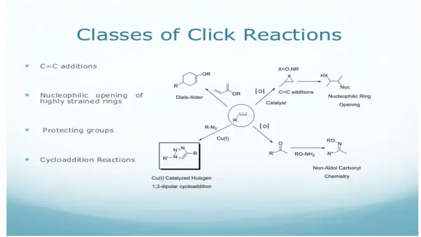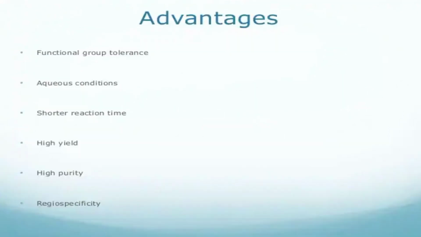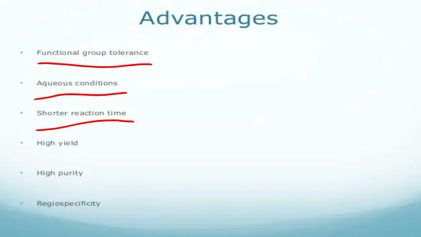Okay, the next one is an important topic, the advantages of click chemistry. It is of importance because the advantages of click chemistry are asked in exams. So what are the advantages of click chemistry? The simple advantages are functional group tolerance, of your reagent or product, then aqueous conditions, shorter reaction time, high yield, high purity, and regiospecificity. These points are also seen in the introduction of click chemistry.